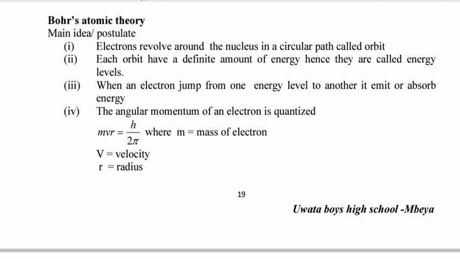Angular momentum of an electron is quantized, meaning it has a certain fixed value. Here we are calculating mvr is equal to h divided by 2 pi. This is the equation, you must know it. m is the mass of an electron, v is the velocity, that is the linear velocity, and r is the radius. So that is not circular velocity, it's the linear velocity.